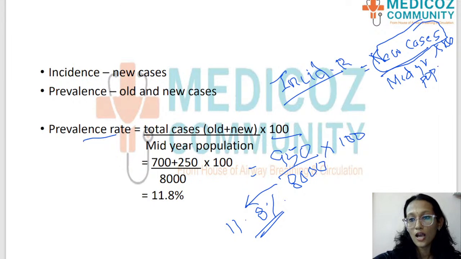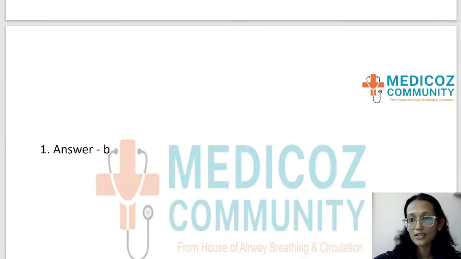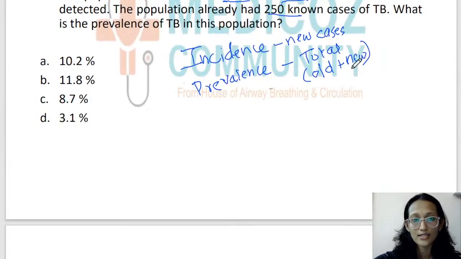Okay, so moving on to the answer, the option that we got is option B, which is 11.8%. That is the right answer to this question. Option B is the right answer. I hope that is clear.